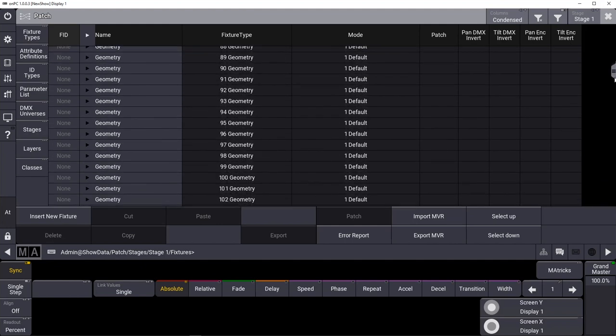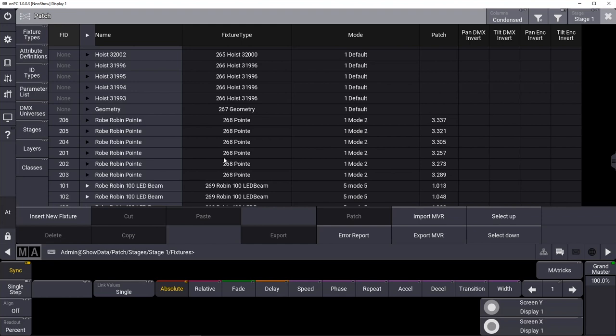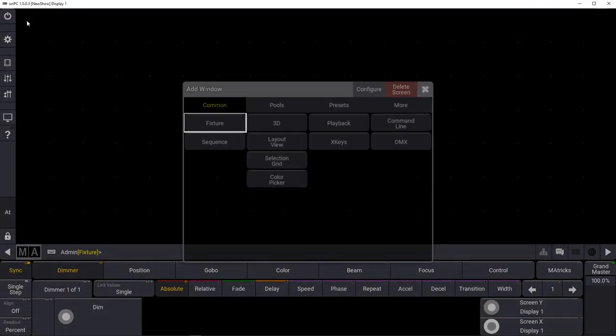I'm afraid I'm not very good yet with the MA3 interface, so I'm just going to scroll down until I get to the fixtures. You can see here that the fixtures are present, complete with fixture ID, fixture type, mode, and address. Now we're going to close and save the patch and open MA3D.